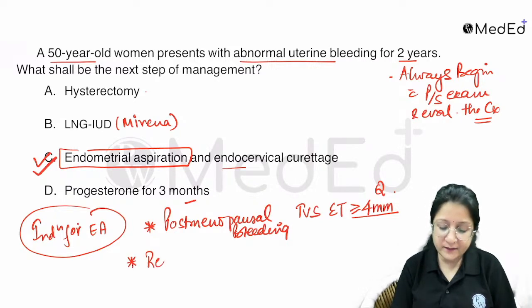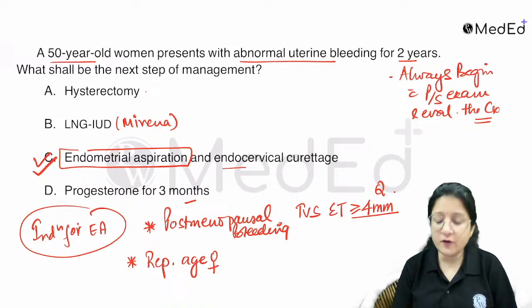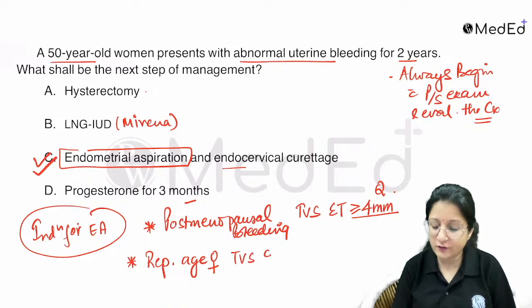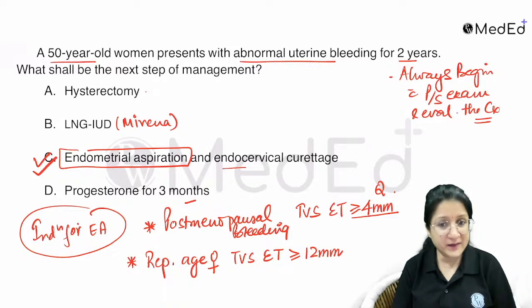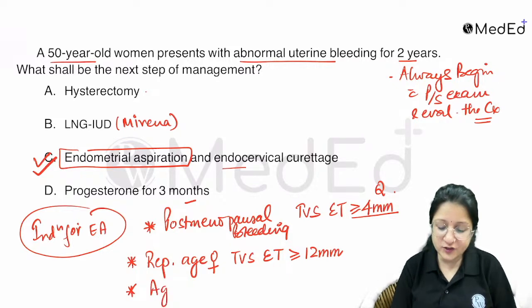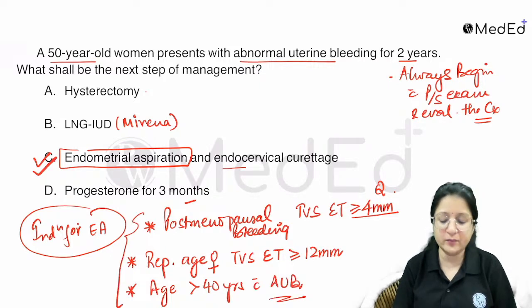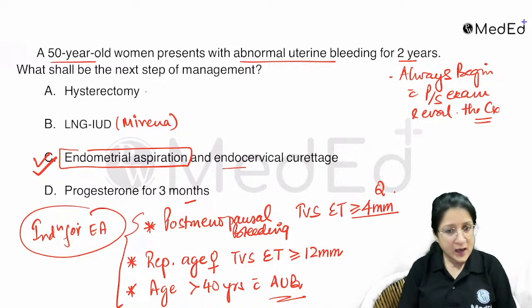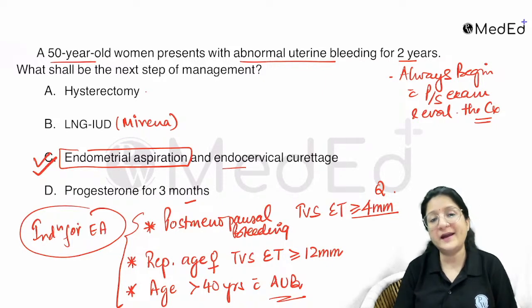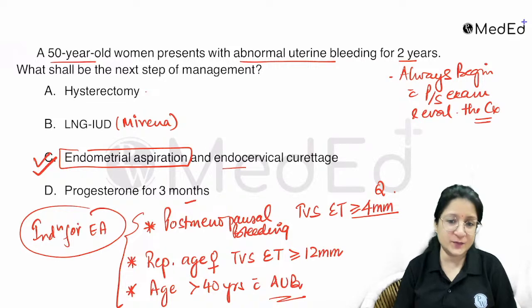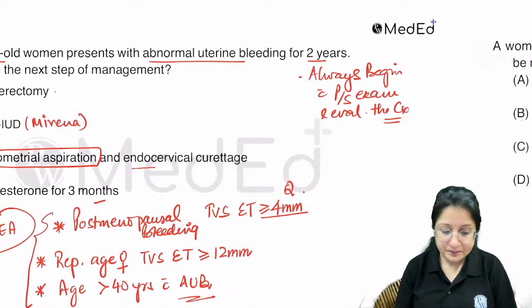But in reproductive age group women, the cutoff of endometrial thickness for endometrial aspiration is going to be more than or equal to 10-12 mm. Keep that in mind. Or let's say when the age of the woman is more than 40 years and she's complaining of abnormal uterine bleeding. So broadly, these are the three important situations where you are going to do endometrial aspiration. Keep that in mind.